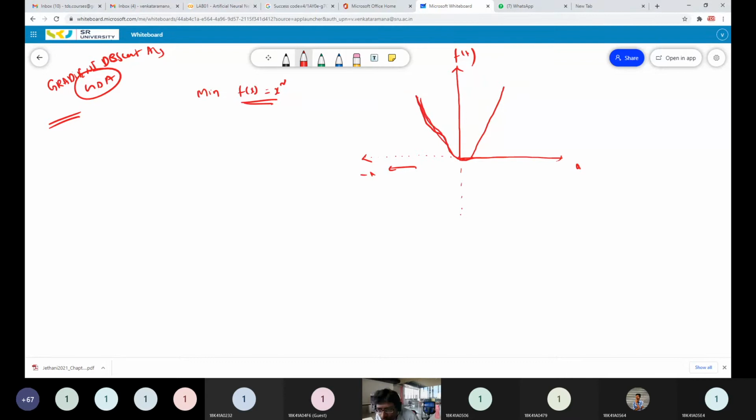Such types of functions are called convex functions. This type of function is called a U-shaped function. Those functions, or parabolic functions, are called convex functions. The convex function has one minimum point. It has only one minimum. Tell me.